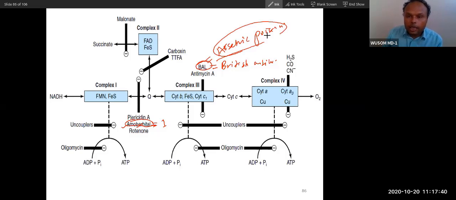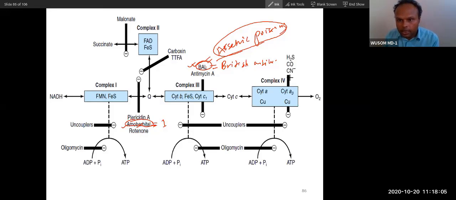But while treating arsenic poisoning, if you give this in very high quantity, it is your friend because it is a drug, and it becomes your enemy because it will inhibit complex 3. BAL will inhibit complex 3. So BAL inhibits complex 3, amobarbital inhibits complex 1, and this is complex 4.